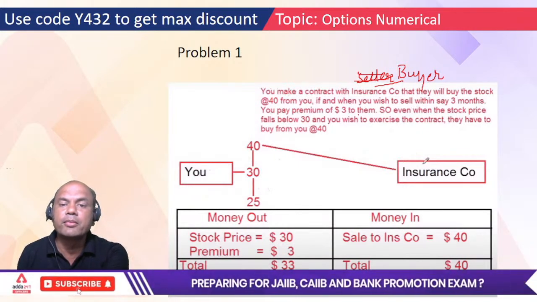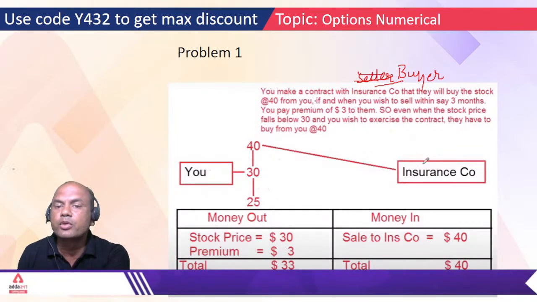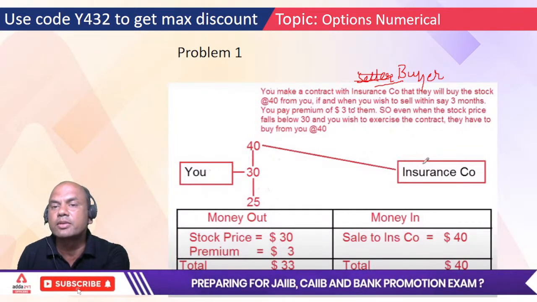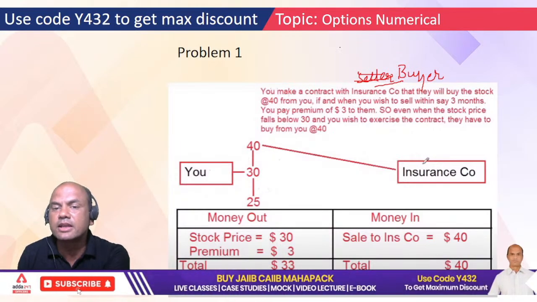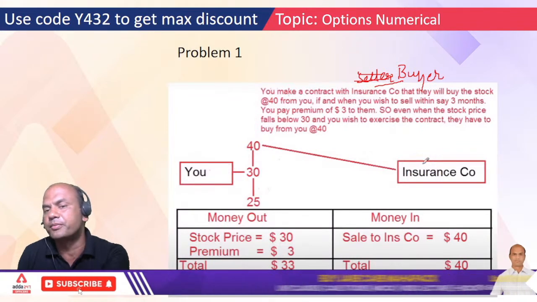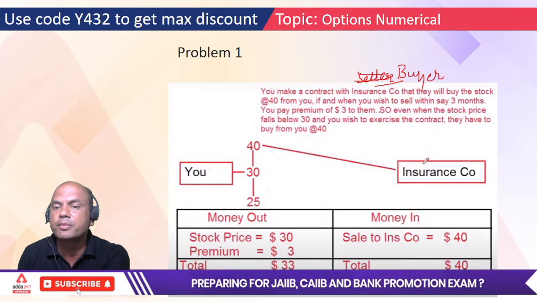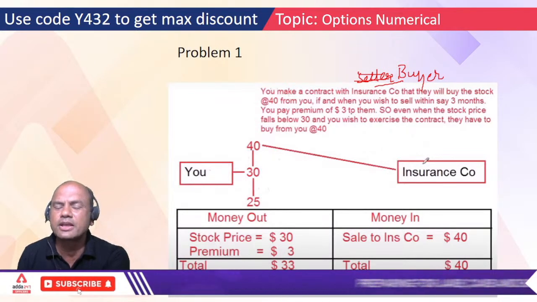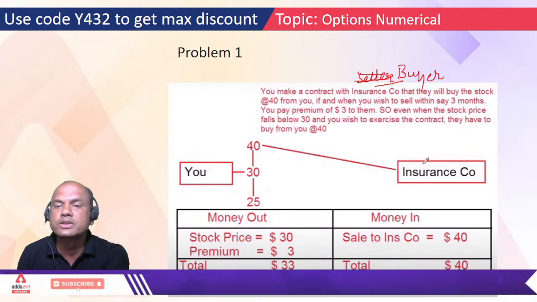You pay a premium of rupees 3 to him. Remember, in this option market, even though you are selling, the premium over here is given by you. Why? Because this buyer is taking a risk that he'll buy the stock at 40 from you. So to cover that risk, you pay a premium of rupees 3. Dollar, rupees, say anything. Even when the stock price falls to 30, you wish to exercise the contract.